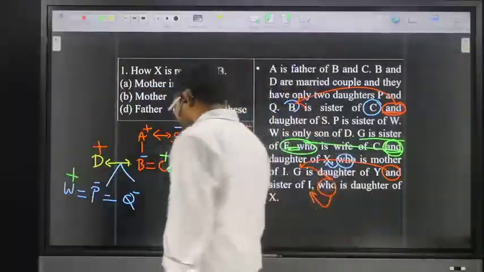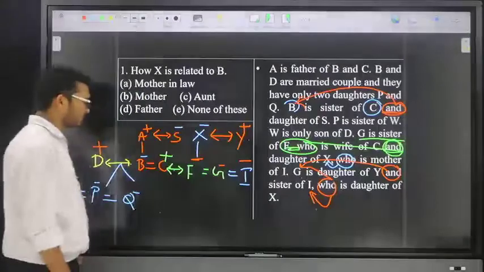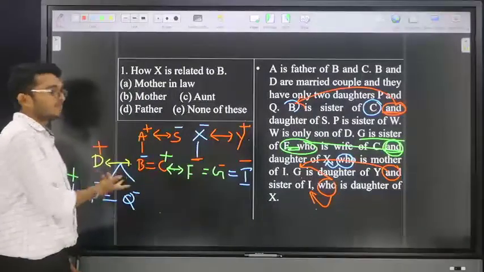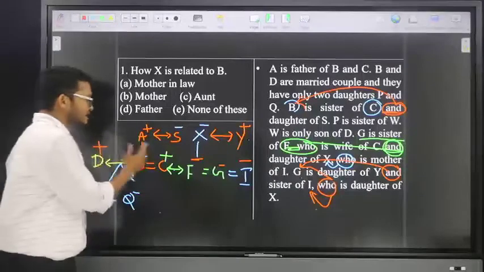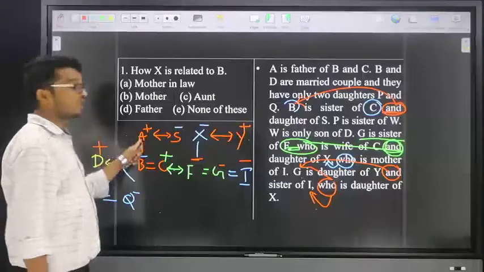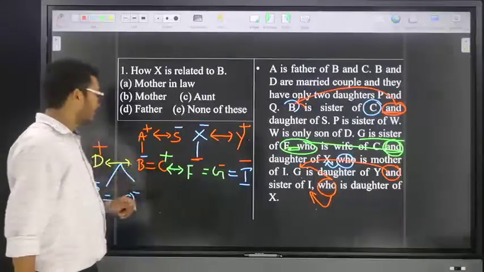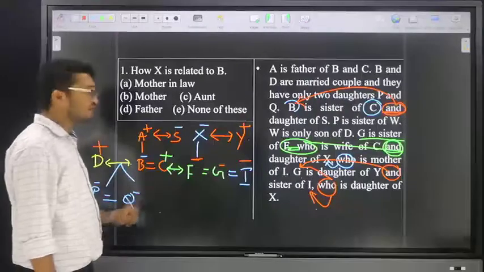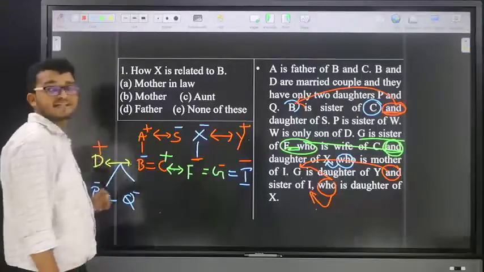Suppose friends, here the question is how C is related to D. The answer is brother-in-law. How D is related to C, the answer is brother-in-law. Suppose how D is related to A, answer is son-in-law. Next, how A is related to D, answer is father-in-law. Next, suppose how S is related to D, answer is mother-in-law.